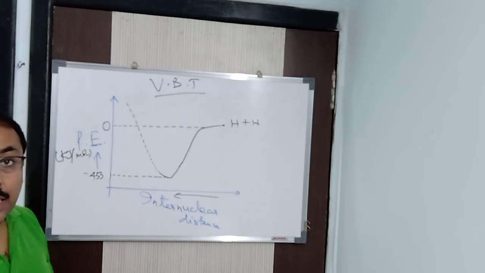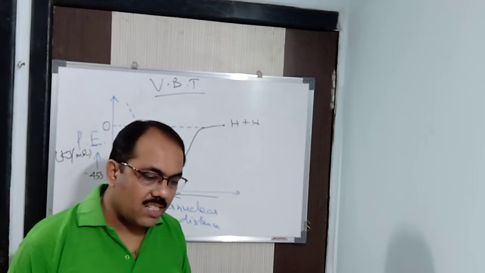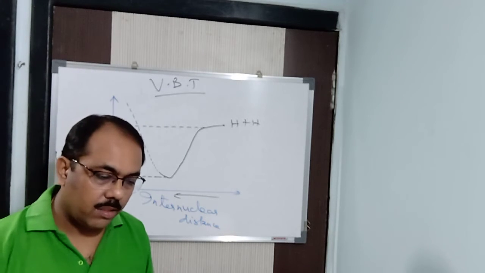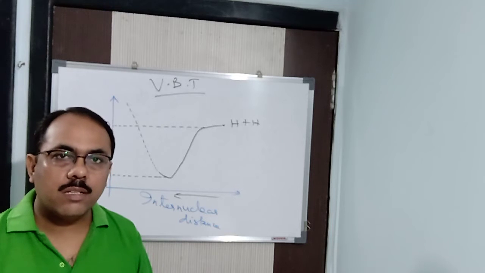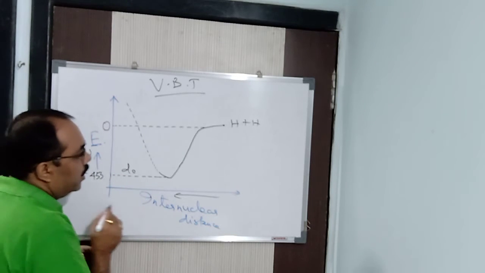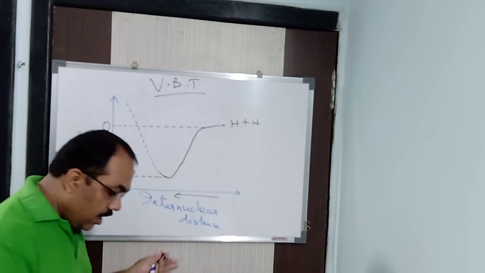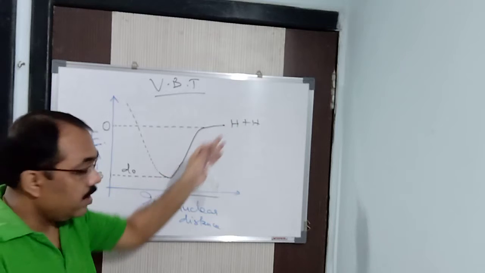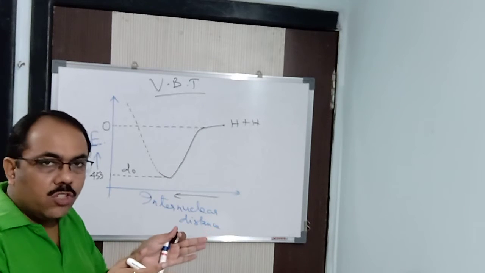Alright. Now, what is this distance? This particular distance is known as nothing but the bond length. Let me represent it by D0, let us say. Here D0 represents the internuclear distance between the two hydrogen atoms. I have taken hydrogen atoms, internuclear distance between the two.